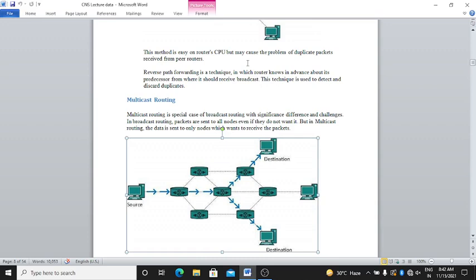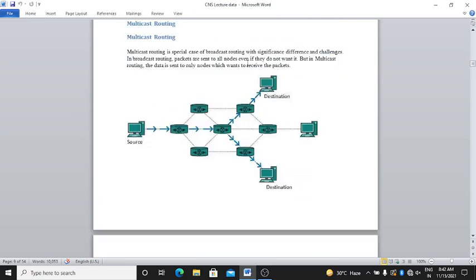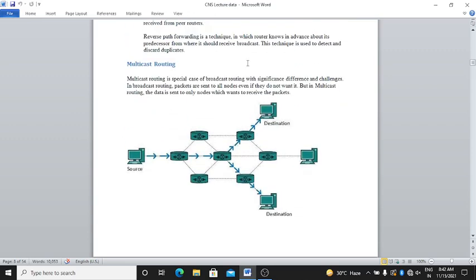Reverse path forwarding is a technique in which a router knows in advance about its predecessor from where it should receive broadcast. This technique is used to detect and discard duplicates. Clear? Next is multicast routing.